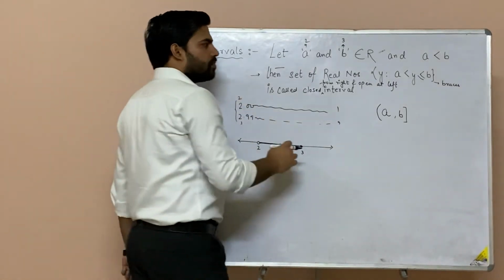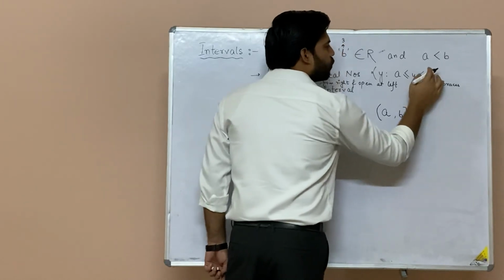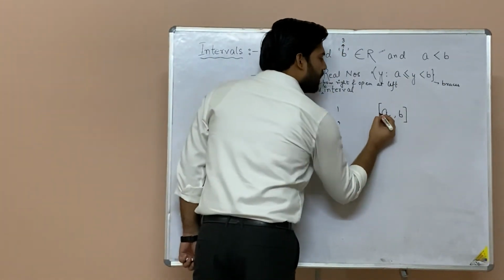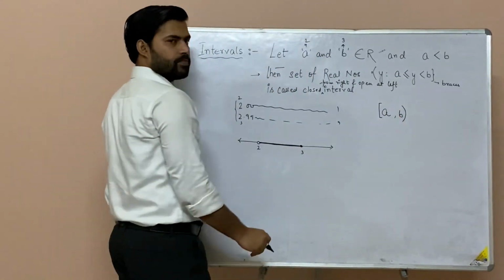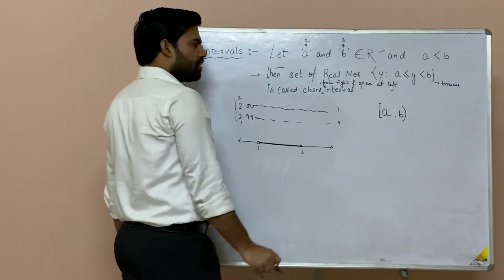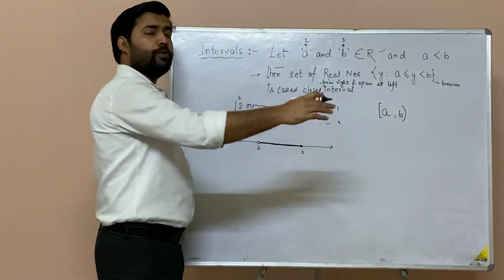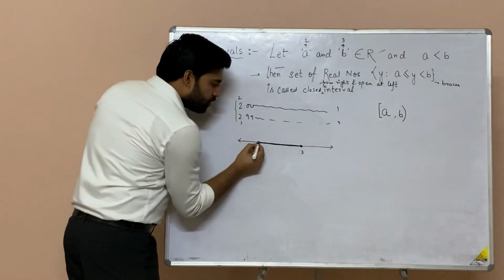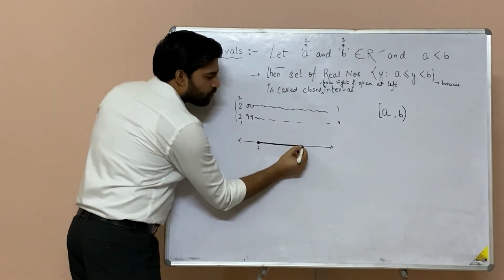Now the next one, suppose this is closed at A and open at B. So similarly you will put a square bracket over here and an open bracket over here. That means you will start from 2 and you will end at 2.99999. You will not take 3. So this is 2 closed and 3 open.